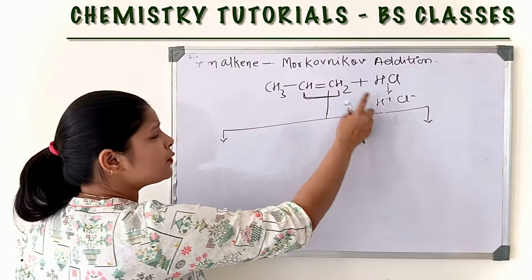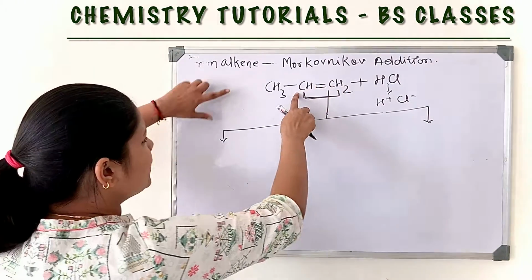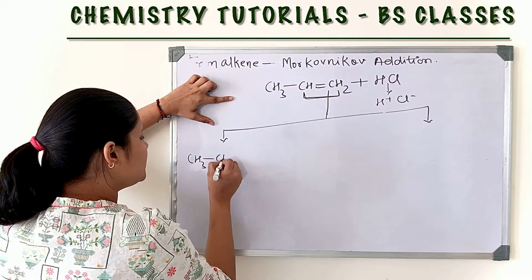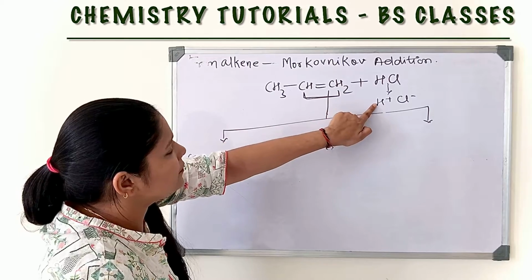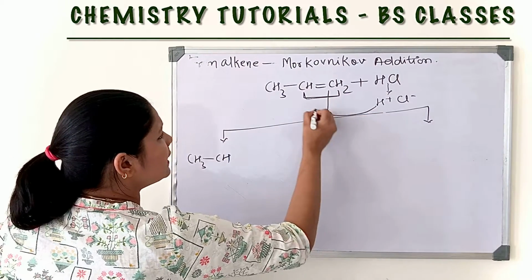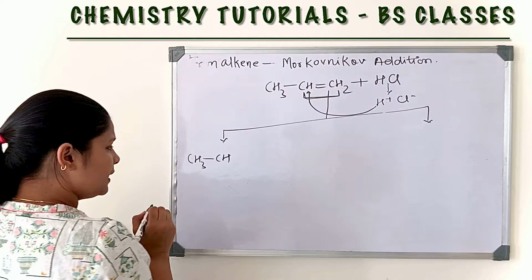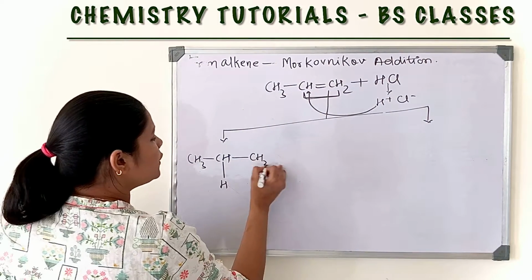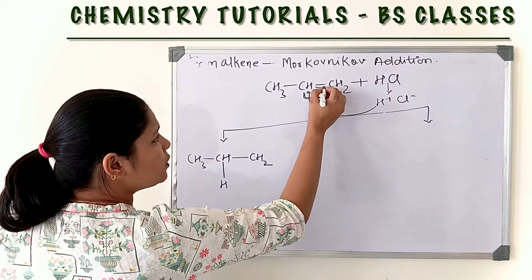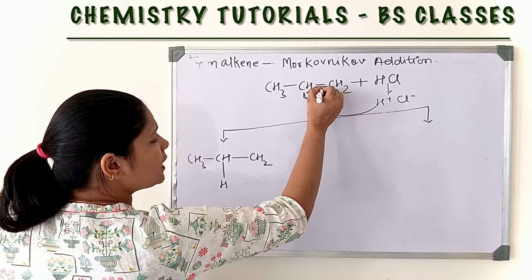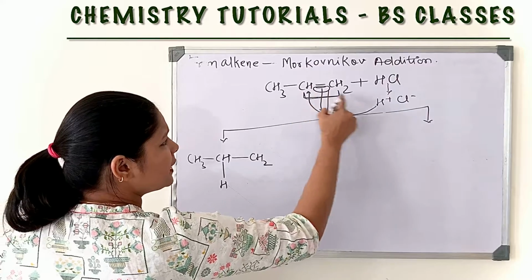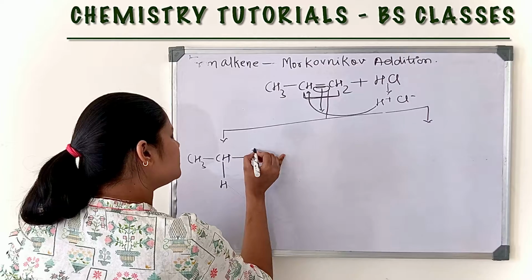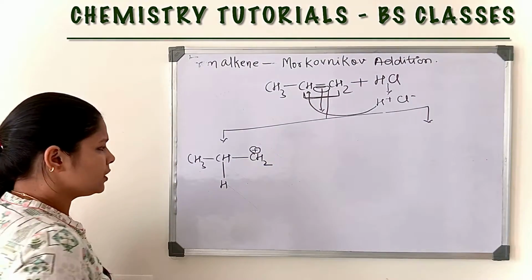If this hydrogen attacks this carbon, then we will get the structure CH3, CH. Now if this hydrogen attacks the other carbon, it will bind with that carbon, then H, CH2. There is a loss of this carbon because the pi bond completely shifted between the carbon and hydrogen, so there is a charge formation.